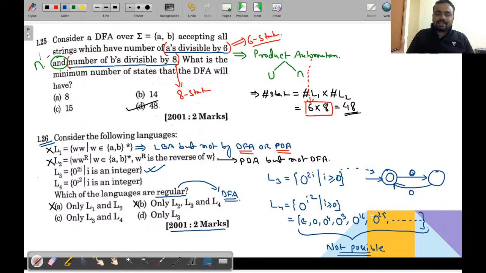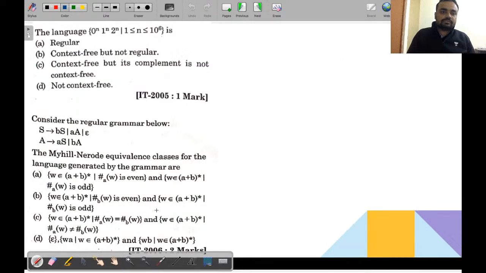You cannot create a long gap like 0 to the power 4, then 9, then 16, then 25. So this is also not regular. So only L3 is regular, and the right answer of this question is option C. This is the question of IT 2005, 1 mark.